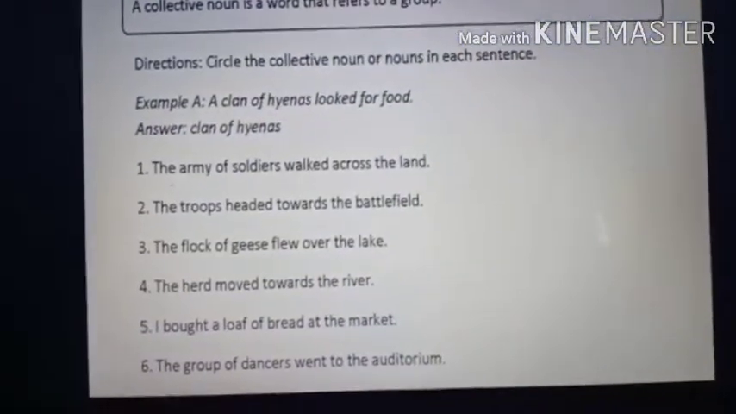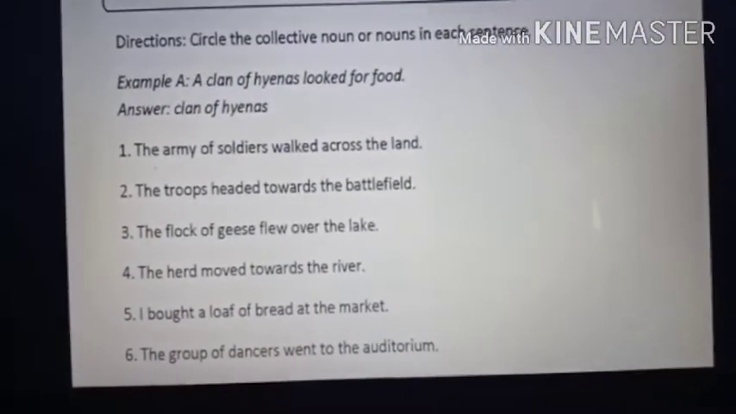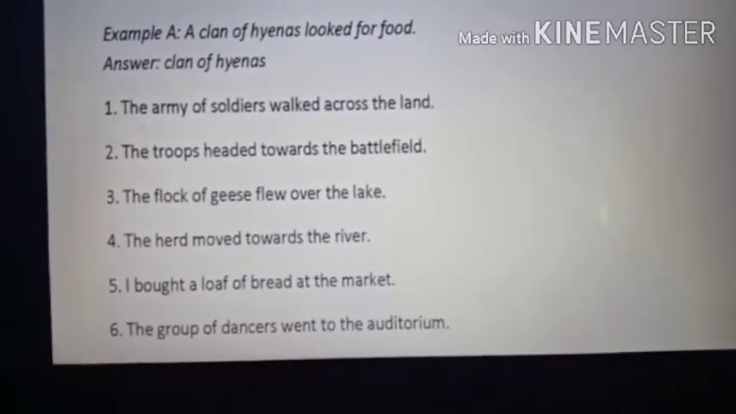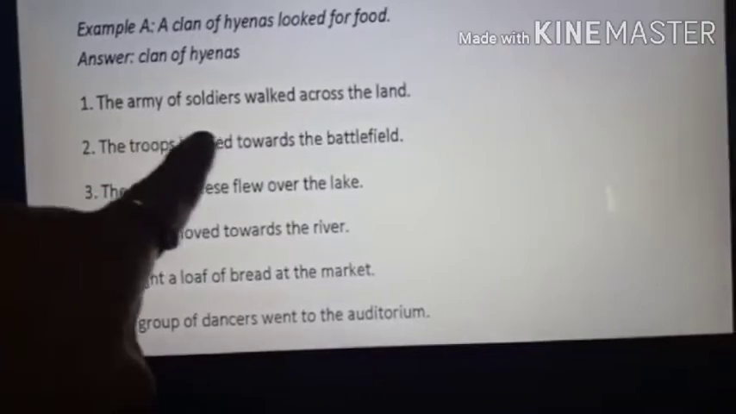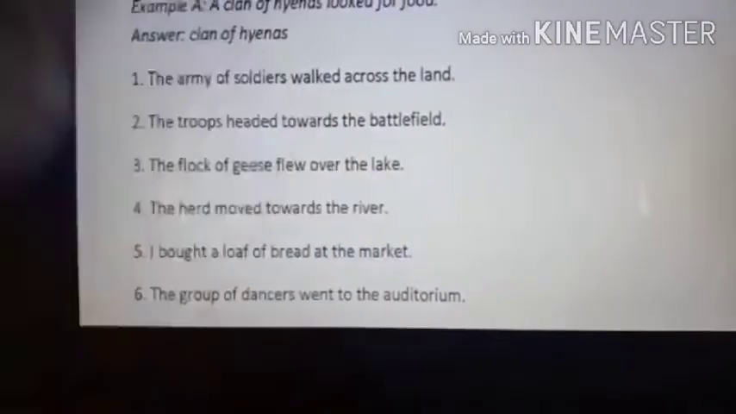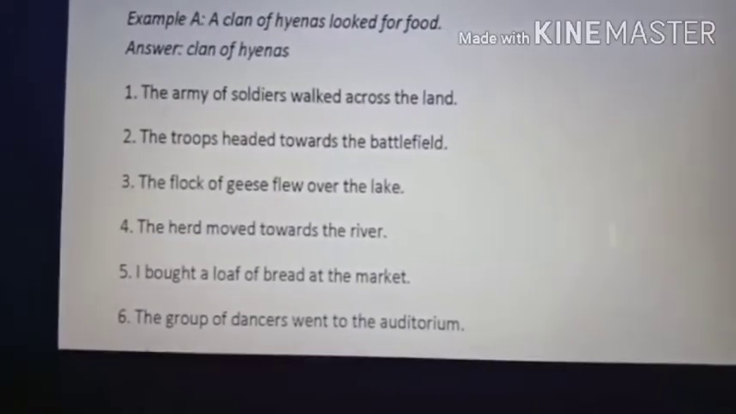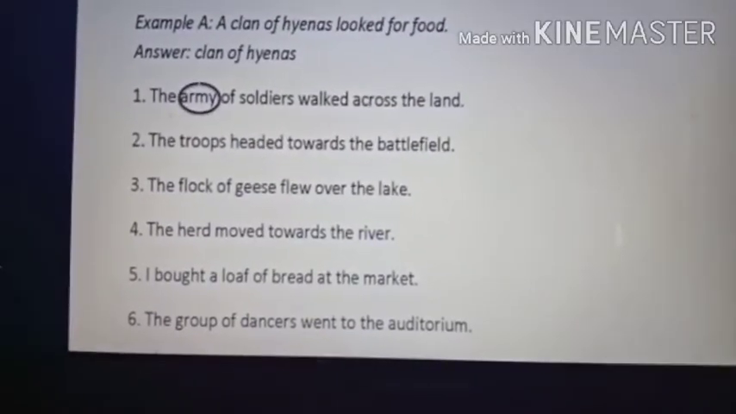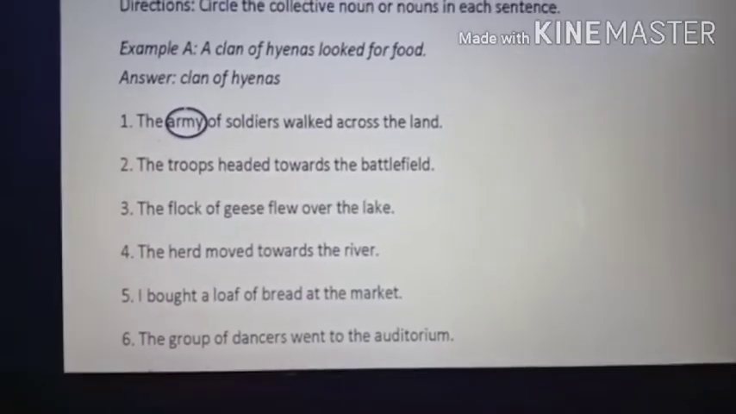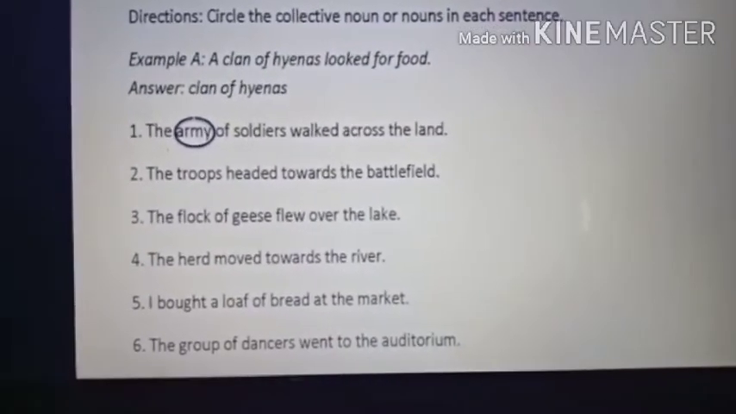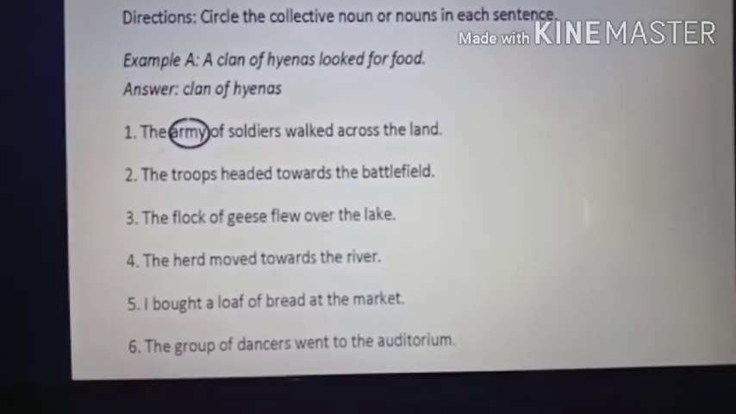Now this is also simple. You have to just circle the collective nouns. The army of soldiers walked across the land. Now you know which is the collective noun in this. It is very easy. You have to circle army. A group of soldiers is called army. So the collective noun is army.